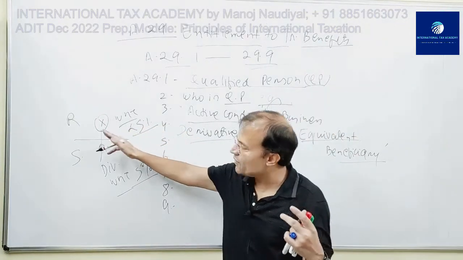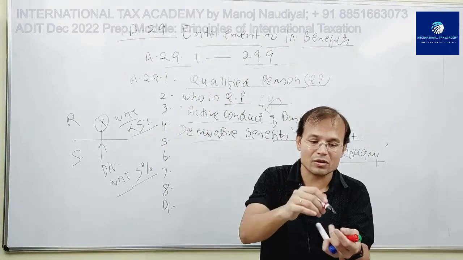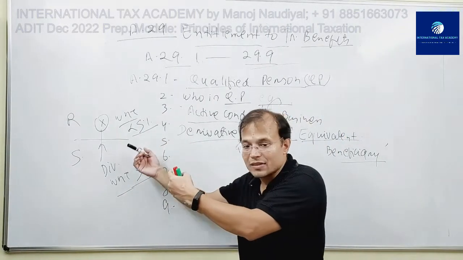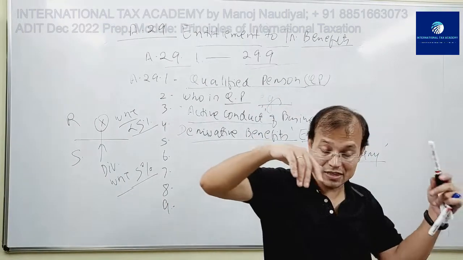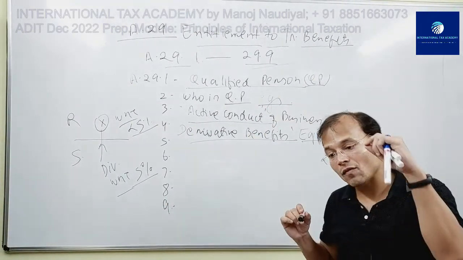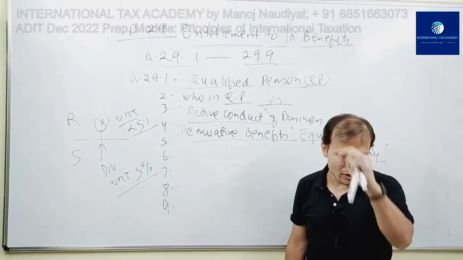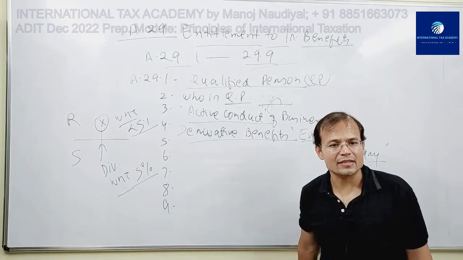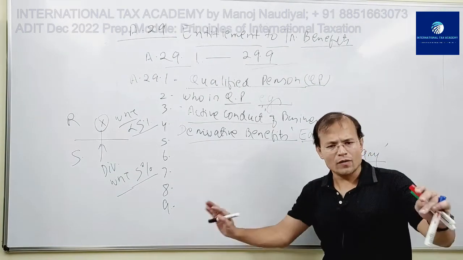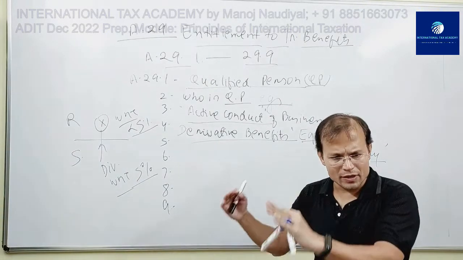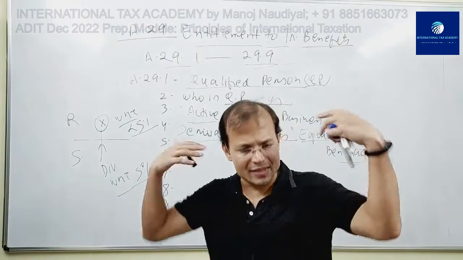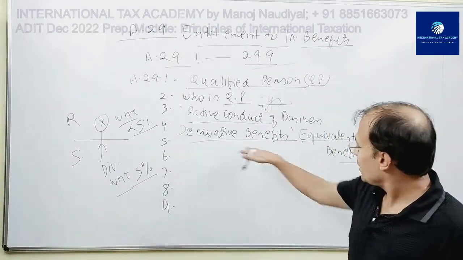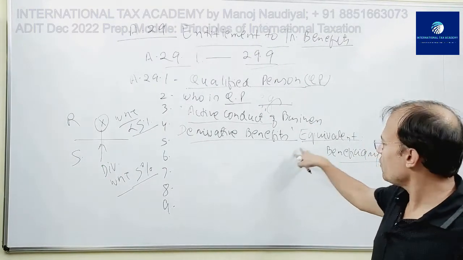Is the concept of equivalent beneficiary clear? The benefit which the concerned person should receive should be equal to or better than what the person would have received under the tax treaty. If it is so, then we can say that he is an equivalent beneficiary. Is this point clear? Yes. Don't worry. Equivalent beneficiary is also explained in 29(6), but this is the concept. I'll repeat the same thing. So derivative benefit will include the concept of equivalent beneficiaries.